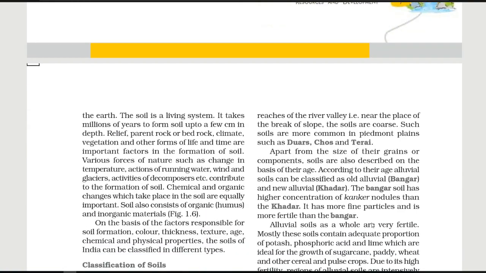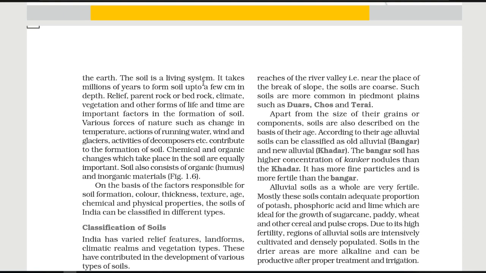After that, let's see. The soil is a living system. It takes millions of years to form soil up to a few centimeters in depth. So of course the soil is also made by completing a whole process, and it is a living system which took millions of years to form soil up to a few centimeters in depth. Relief, parent rock or bedrock, climate, vegetation and other forms of life, and time are important factors in the formation of soil.